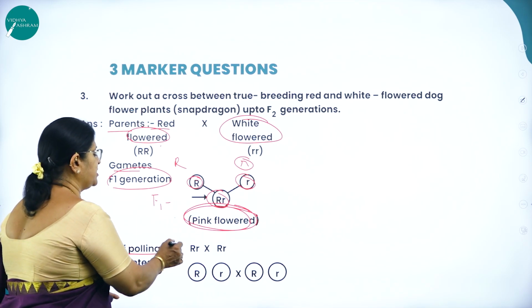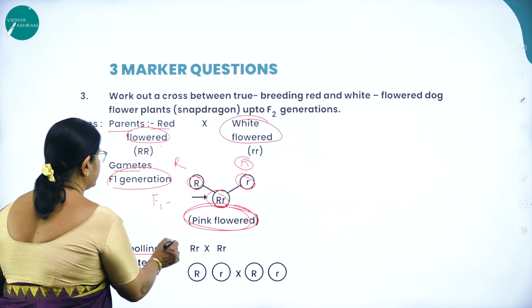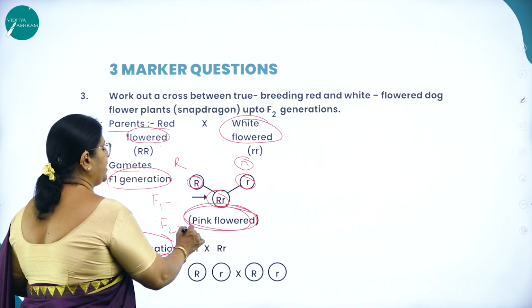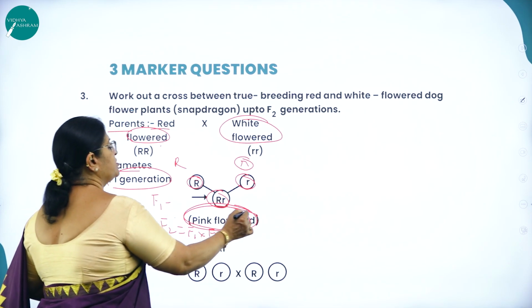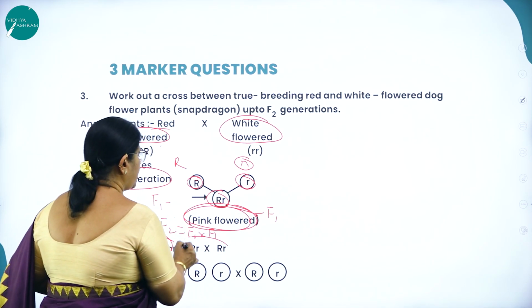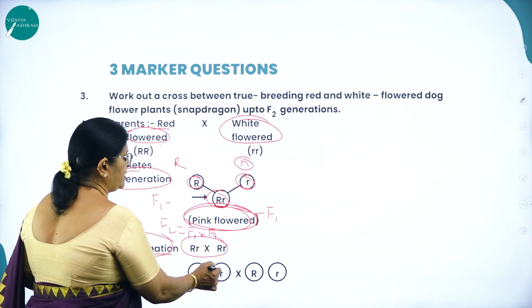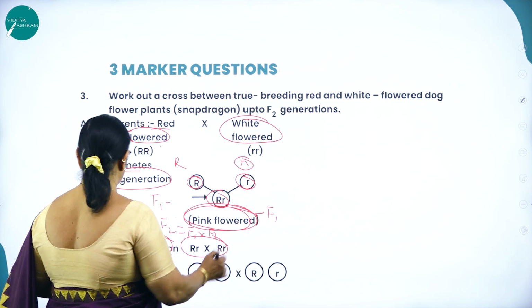So self-pollination, that is, you get F2 by F1 into F1. So this is F1. So cross this. So what will be the gametes for this? Capital R, small r into capital R, small r.